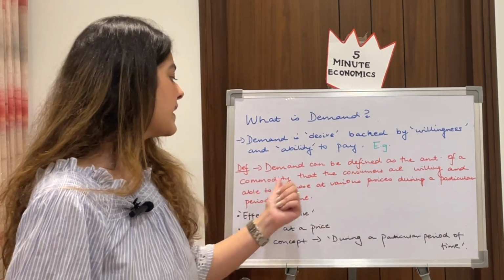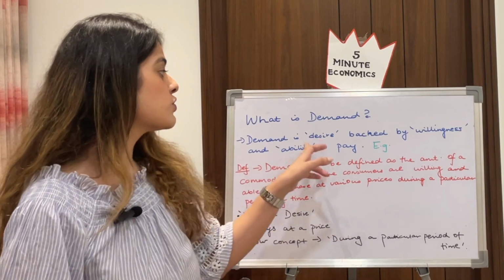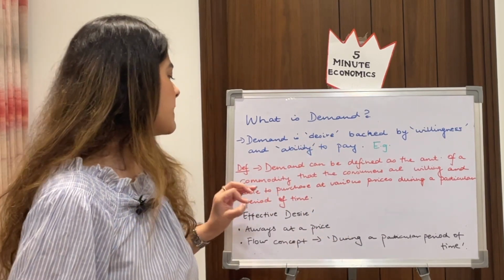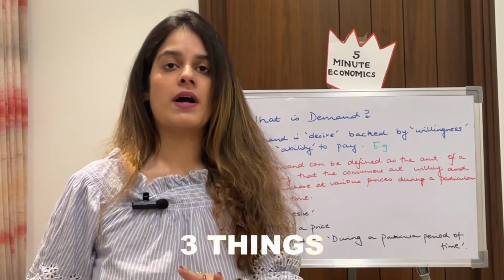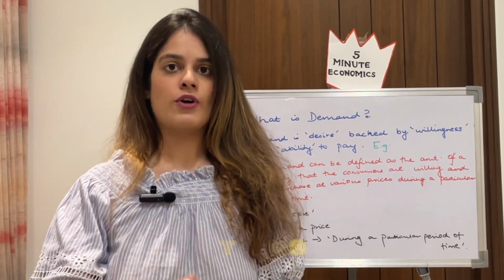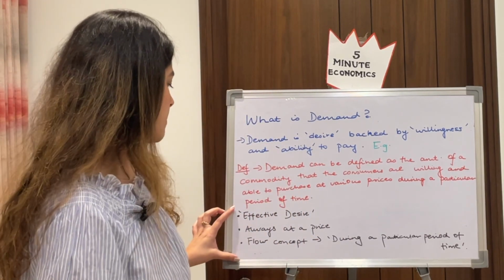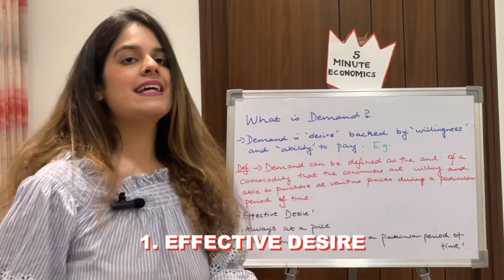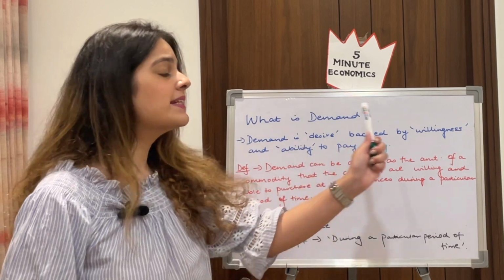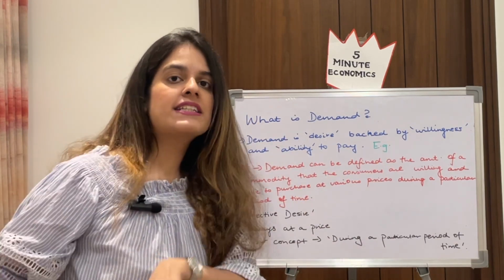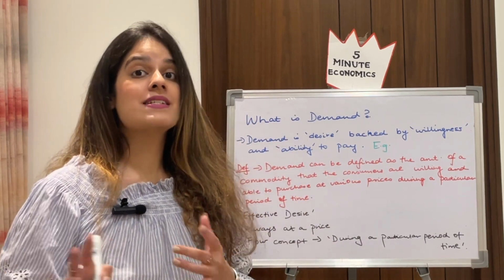Here I've mentioned that demand is the amount of a commodity that the consumers are willing and able to purchase. I've highlighted these two things, right? During a particular period of time and at various prices. Now, three things to be kept in mind when we are writing something about demand are these in black. Demand is basically an effective desire. Why is it effective? I just explained to you, because it has ability and willingness. So an effective desire is basically known as demand.